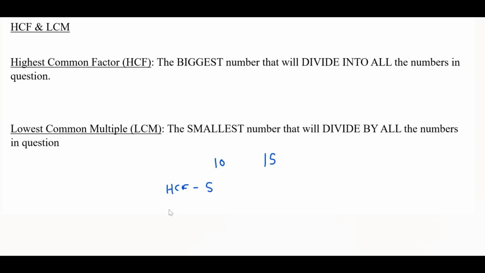Lowest common multiple is the smallest number that will divide by all the numbers in question. So again, using these two numbers, the lowest common multiple will be 30, as that is the smallest number that both 10 and 15 divide into. Now let's look at some examples and how we can work these out.